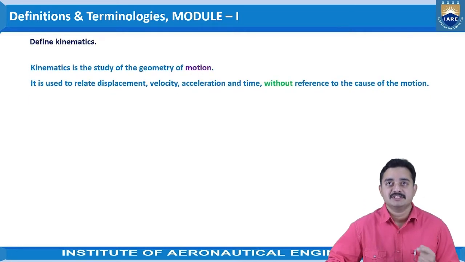Now the next one is: define kinematics. The kinematics is the study of the geometry of motion. It is used to relate displacement, velocity, acceleration and time without reference to cause of the motion.